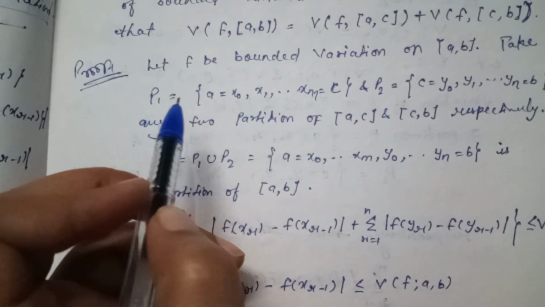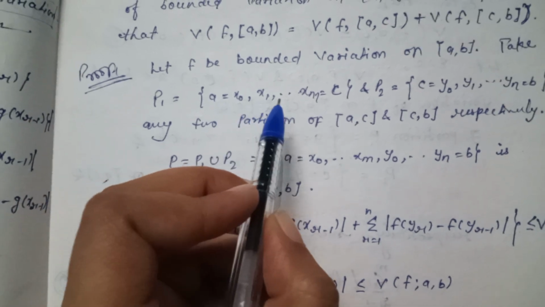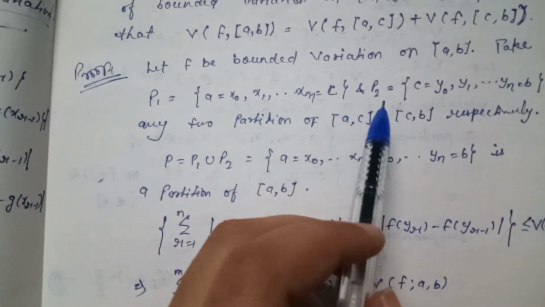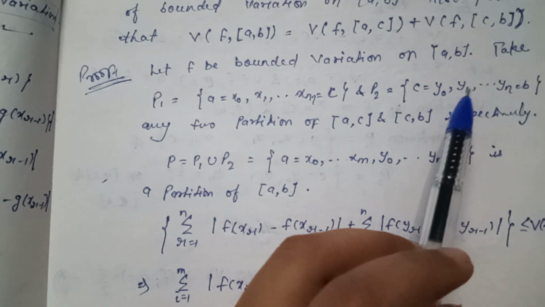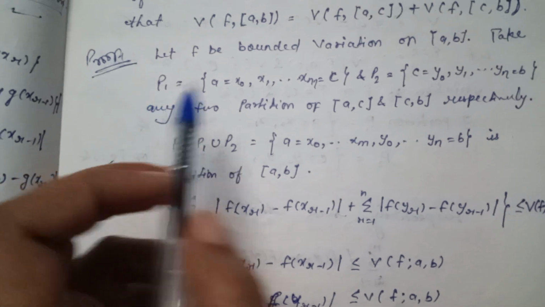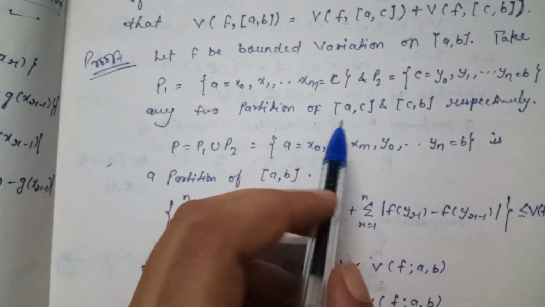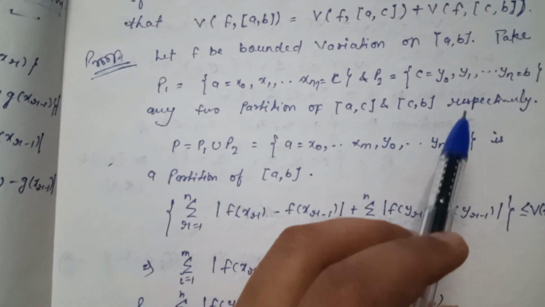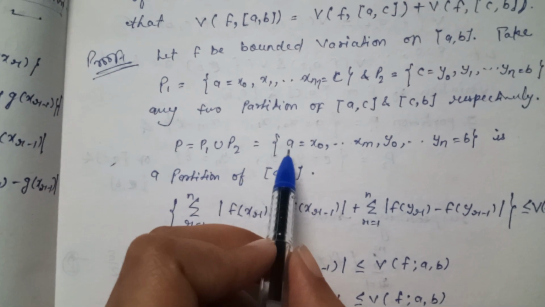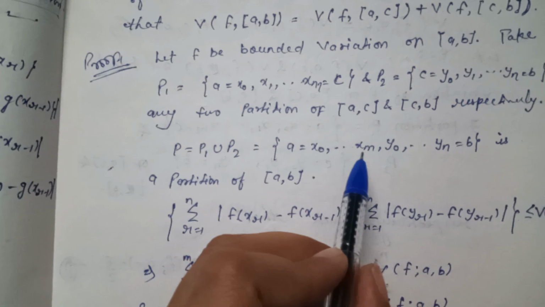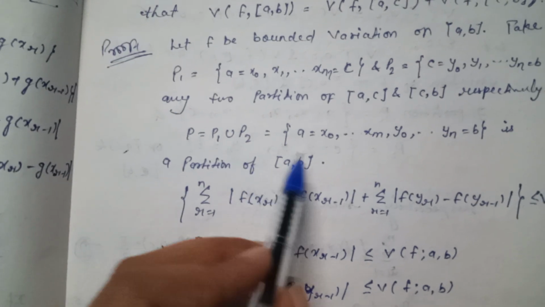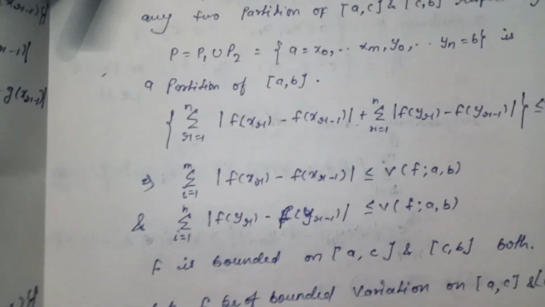So partition P1 is a = x0, x1, and so on to xm = c, and the second partition P2 is c = y0, y1, and so on to yn = b. Then P1 and P2 are any two partitions of the closed intervals [a, c] and [c, b] respectively. Now P = P1 union P2, which is a = x0, x1, to xm and y0, y1, to yn = b, is a partition of the closed interval [a, b].